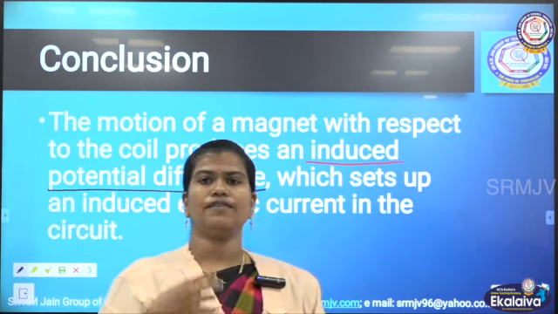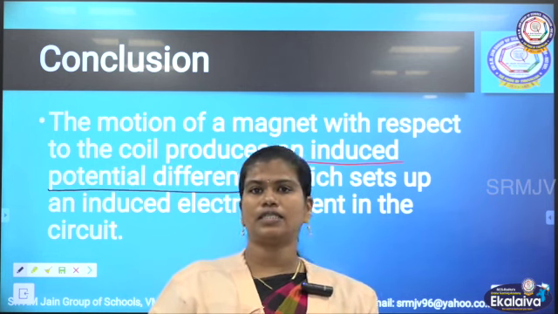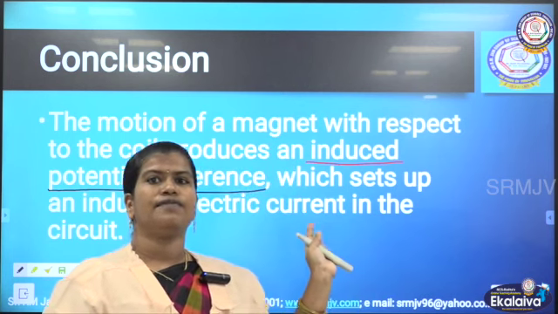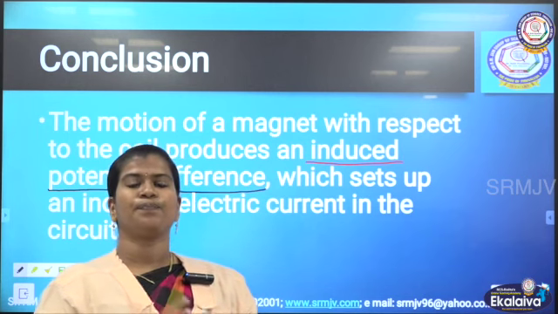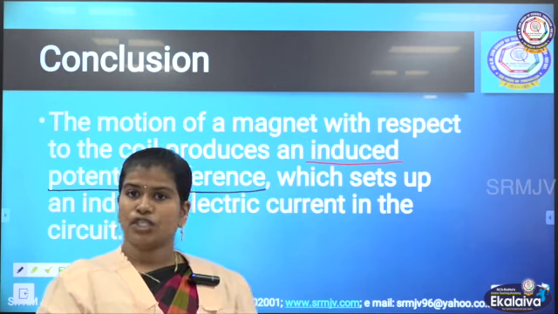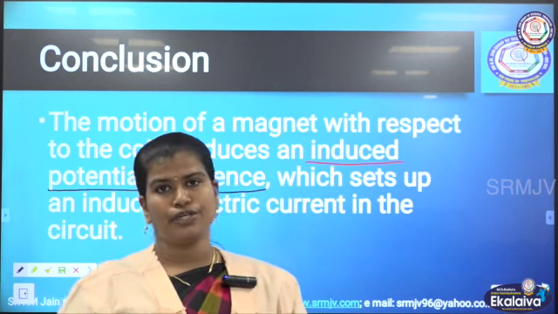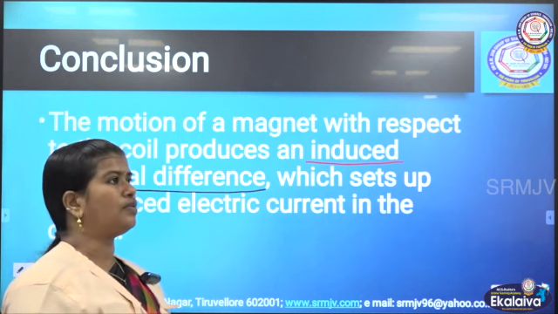We know that when there is a potential difference, the charges in the coil start to flow. So due to the change in the magnetic field, the potential difference has been induced, and as a result, current has been induced. This is what electromagnetic induction is.